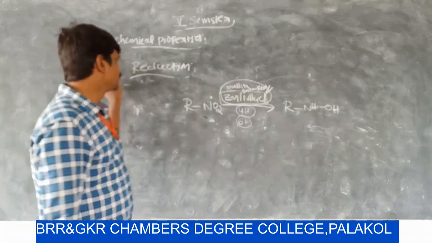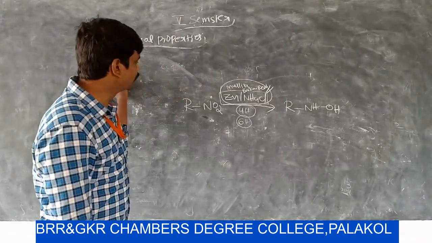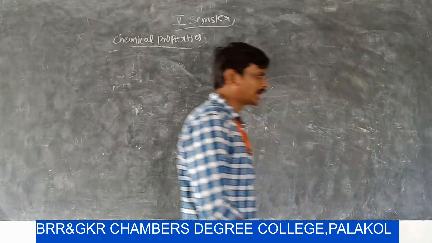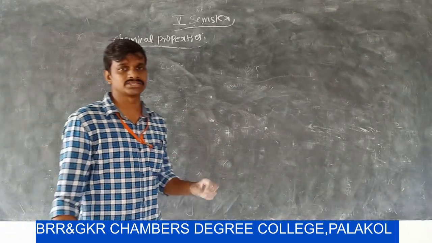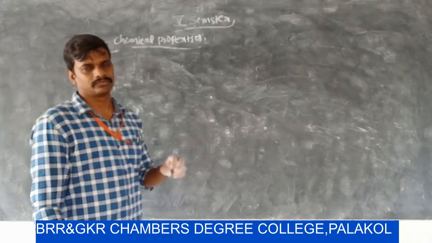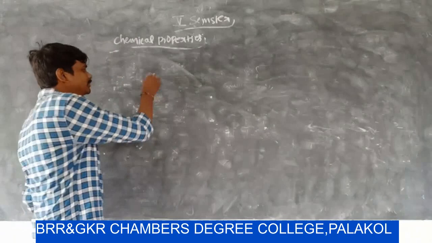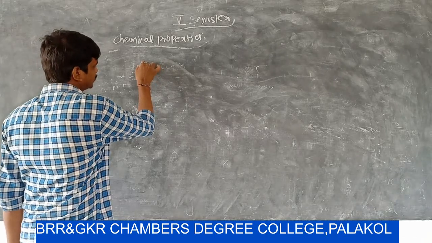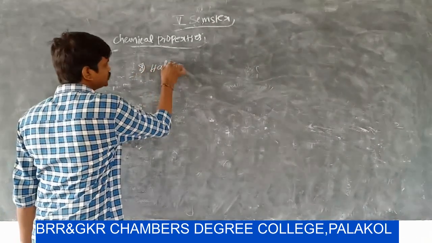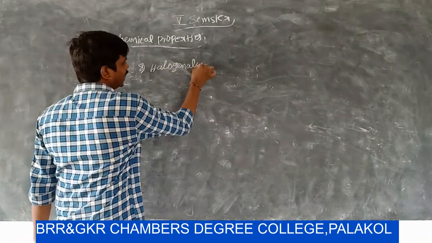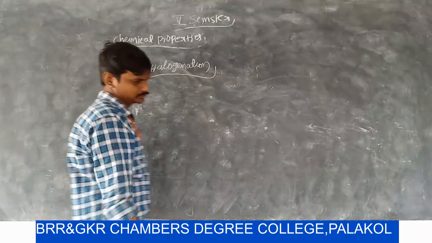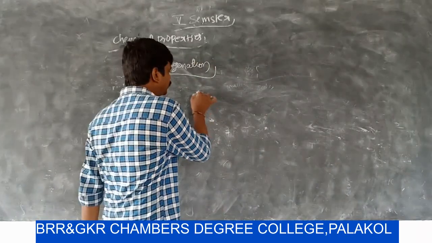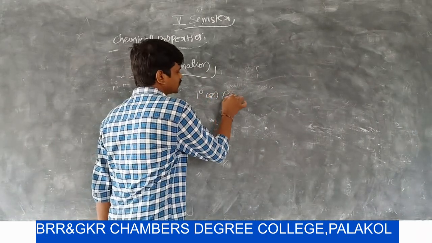This is about reduction of nitrohydrocarbons. In this reduction reaction, we discuss 5 reagents. Now the last chemical property of aliphatic nitrohydrocarbons is halogenation reaction. Here primary or secondary